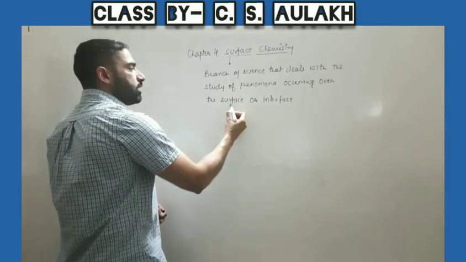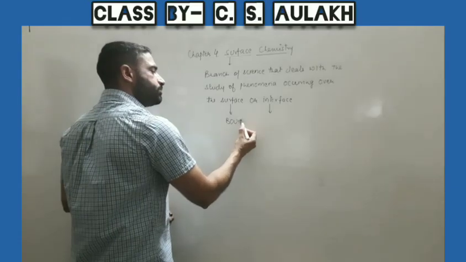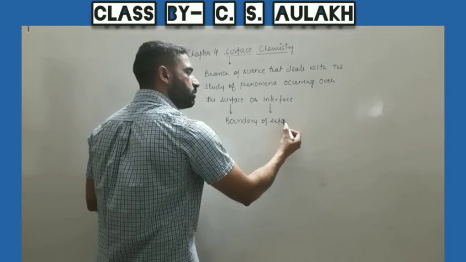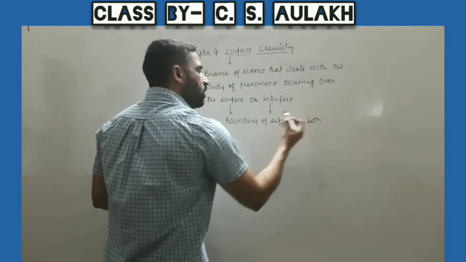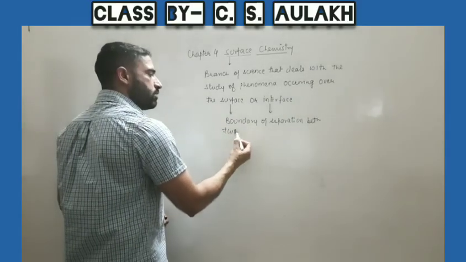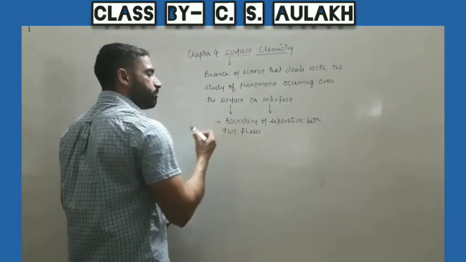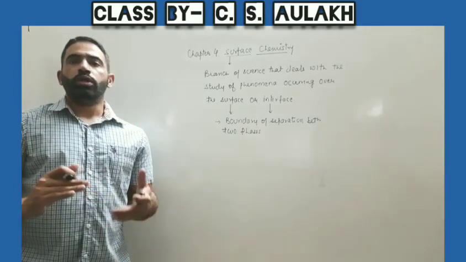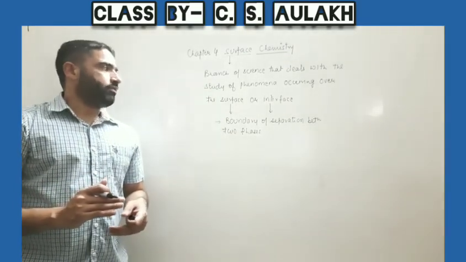So here, what is surface or interface? We can say it is the boundary of separation between two different phases. If there are two different phases, then the boundary that separates the two is called the surface, or we can say interface.